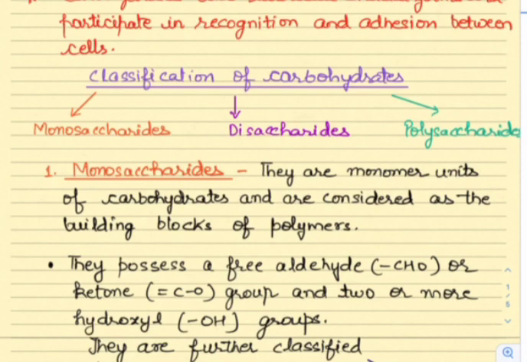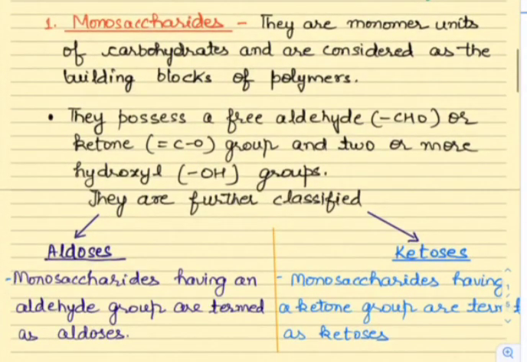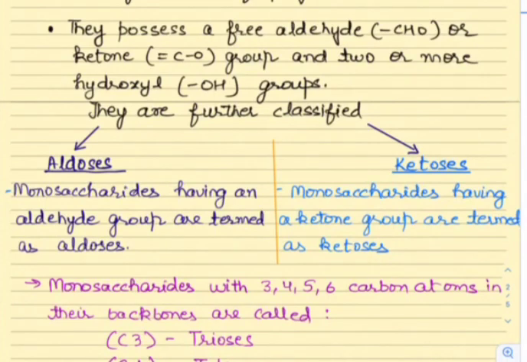So this is how carbohydrates are classified: monosaccharides, disaccharides, and polysaccharides. Monosaccharides are monomers of carbohydrates and they are considered the building blocks of polymers. They possess a free aldehyde group, CHO, or a ketone group, C double bond O. So aldoses or ketoses is their classification basically. Monosaccharides having an aldehyde group are termed aldoses, whereas monosaccharides having a ketone group are termed ketoses.